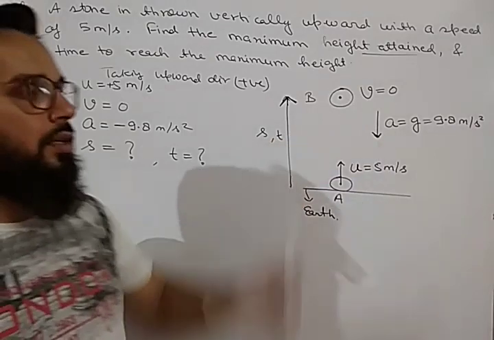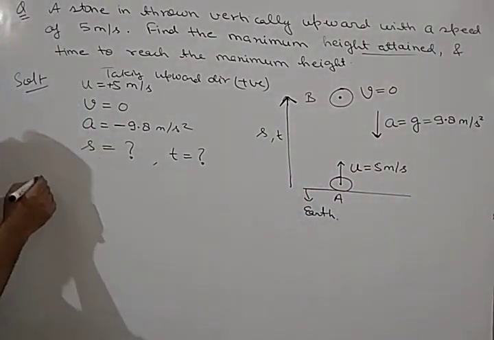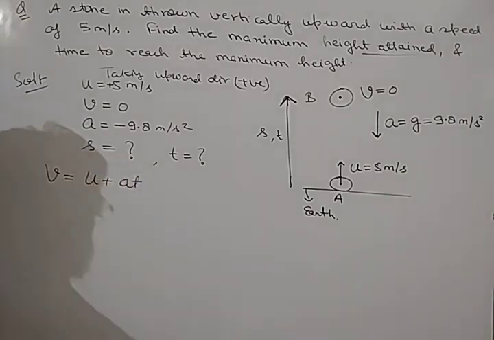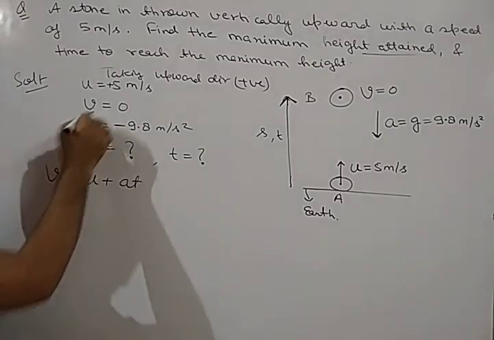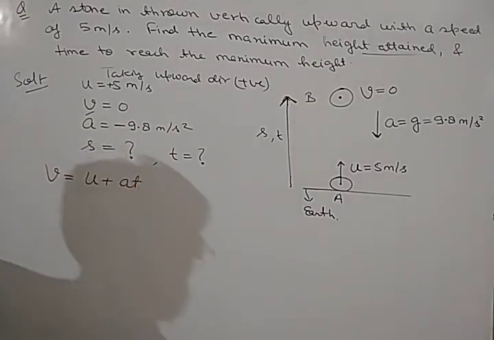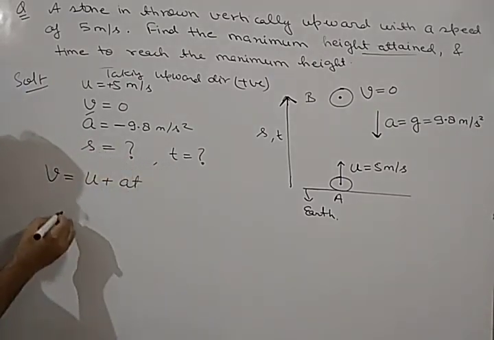Since v is given, which equation of motion can we use here? If we use the first equation of motion, v is equal to u plus at. Here v is known to us, u is known to us, a is known to us. We have to find t. So we can find t from this equation. So first find out t.